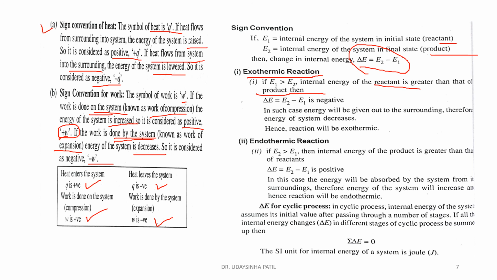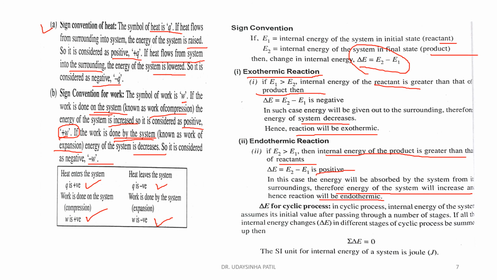In such cases, energy will be given out to the surrounding. Therefore, the energy of the system decreases, and hence the reaction will always be exothermic. When E2 is greater than E1, the internal energy of the product is greater than that of the reactant. Therefore, the difference is positive. In this case, energy is absorbed by the system from its surrounding, so the energy of the system increases and the reaction will be endothermic.